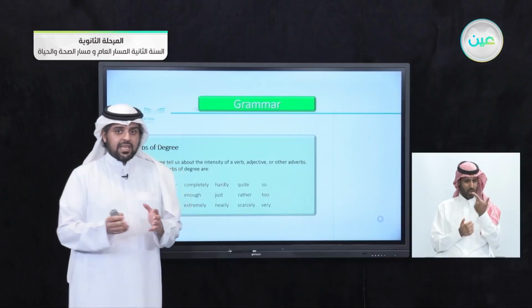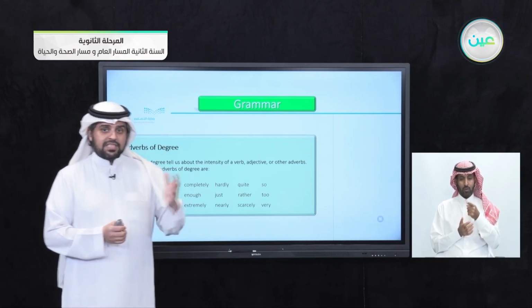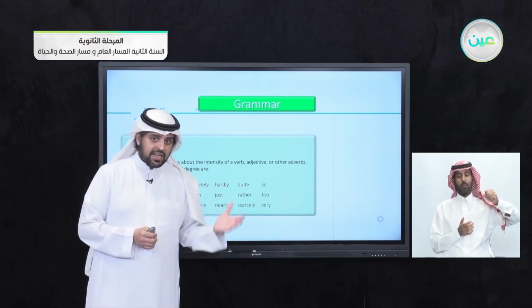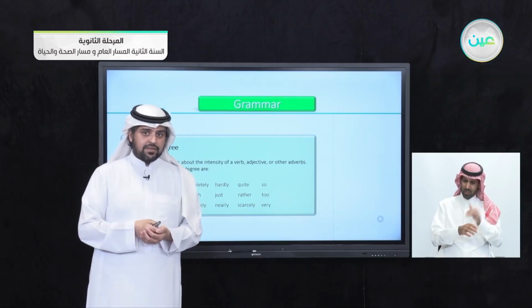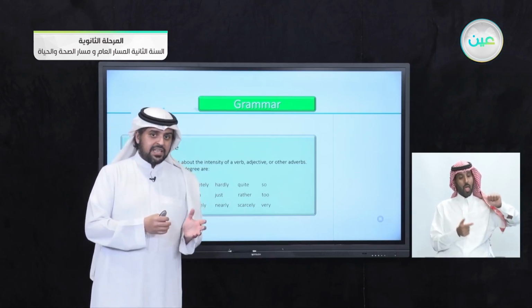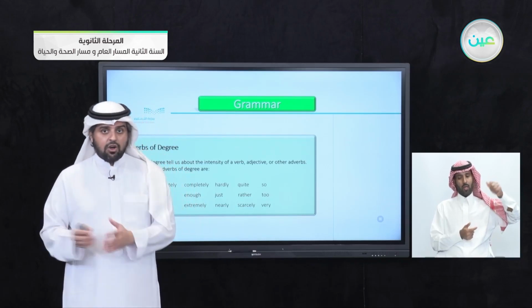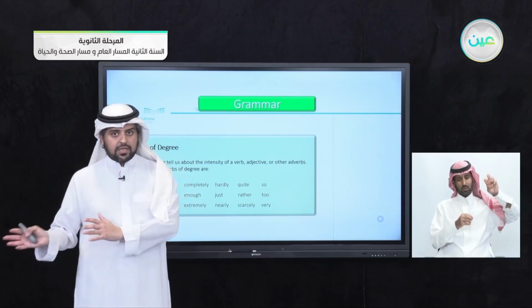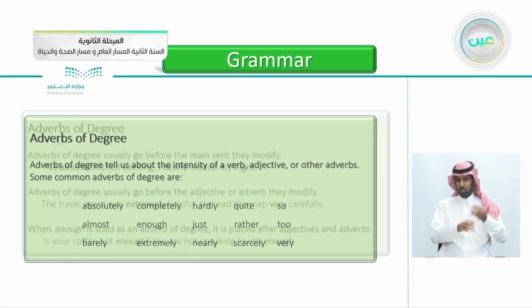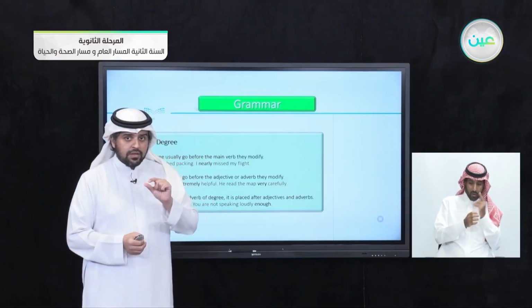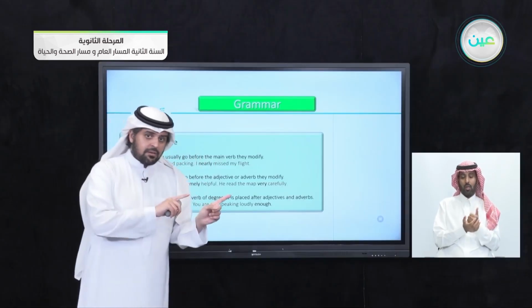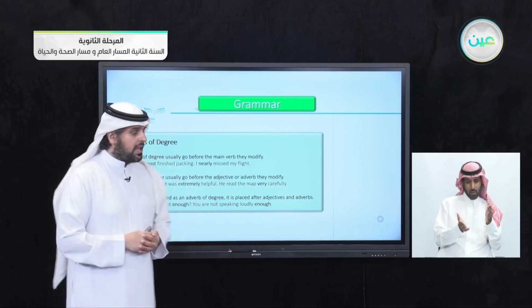So when you say Ahmed is late and you say Ahmed is very late, there's a difference here. So the intensity of the adjective here is different. Late is not like very late. Also, it's not like too late. We'll be talking about that later. Also, the adverbs of degree usually go before the main verb they modify. So they come before the main verb, not after. Before the main verb they modify.